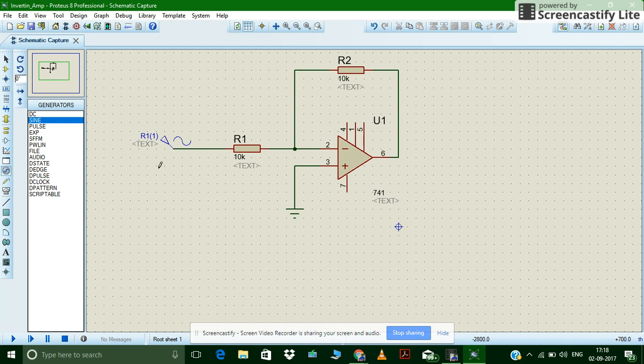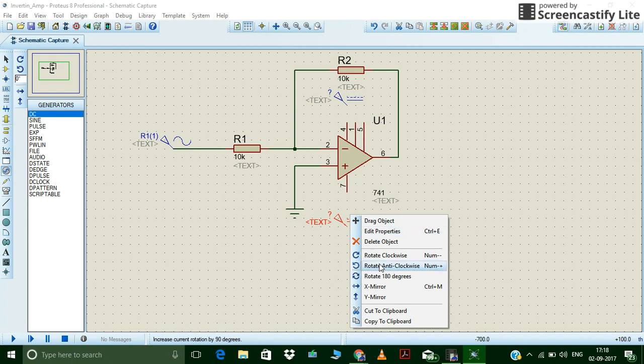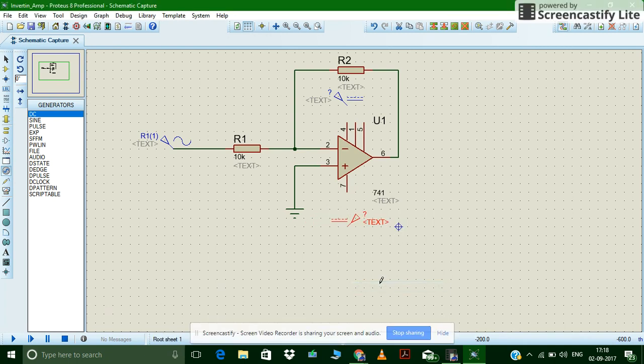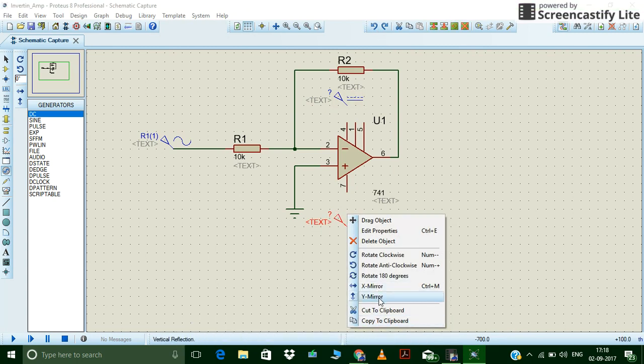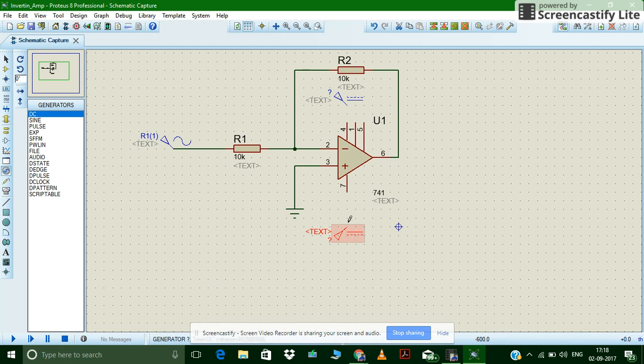We also have to give VCC, so we will take DC and connect to pin 4. Let it invert by Y. Okay, it's easy to connect, nothing else.